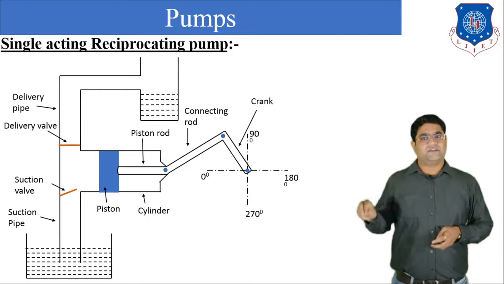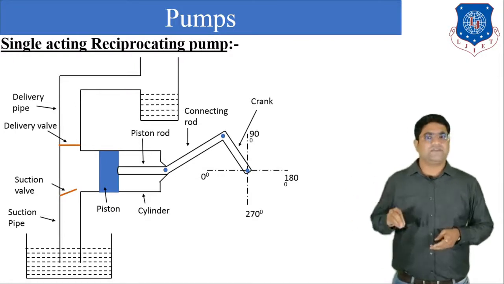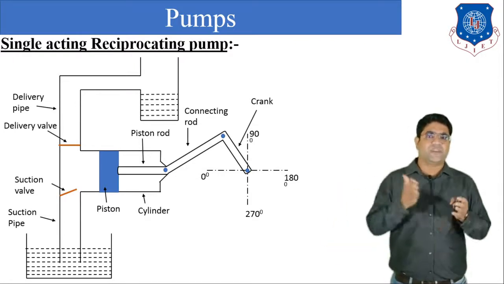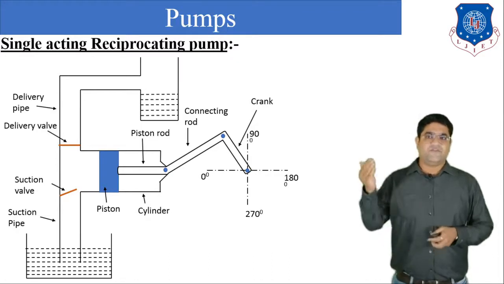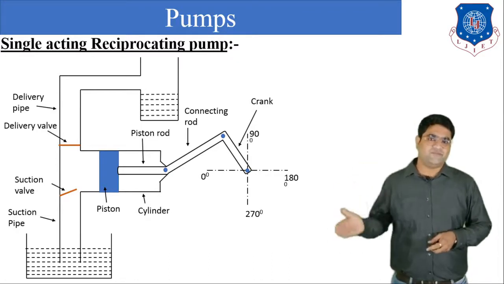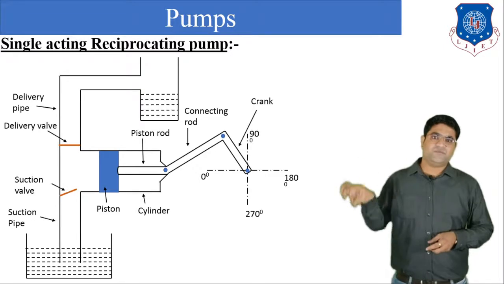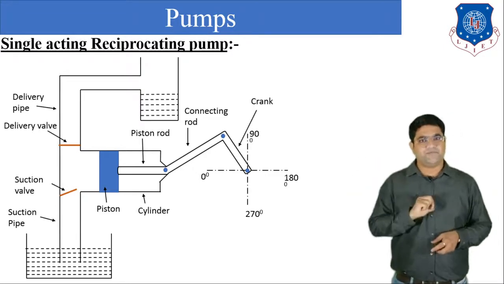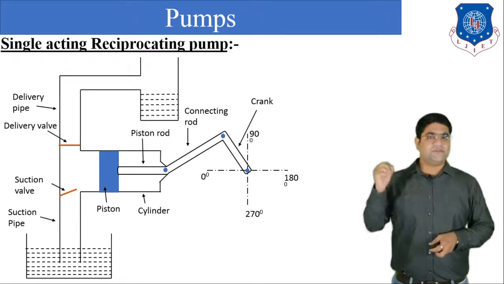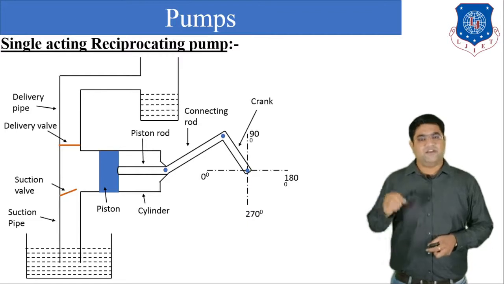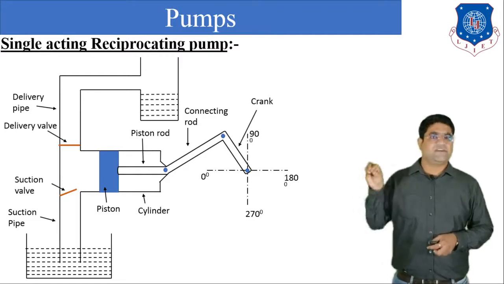Also with the connecting rod, the piston rod and the piston will be moved from left to right. Now when the piston moves from the left to right, a vacuum is created inside the pump. Okay, vacuum means the pressure below the atmospheric pressure. So the vacuum is created inside the pump.